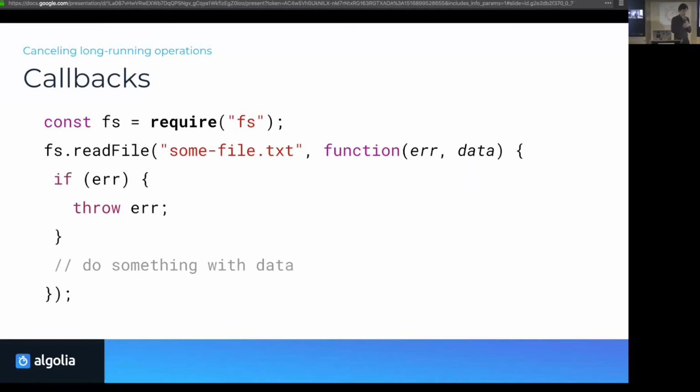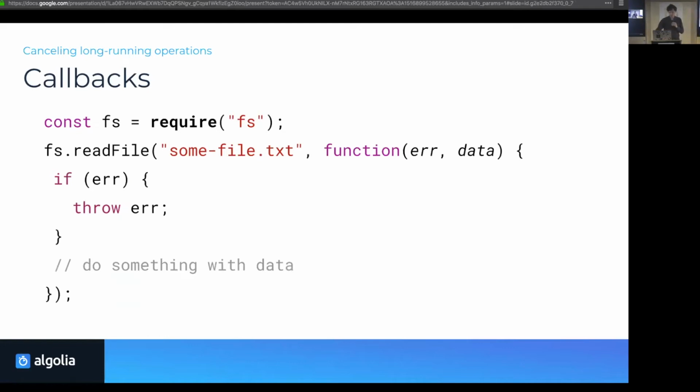There's something very important to consider here, as this is completely convention-based. It is all convention that the callback is the last argument, that the error comes first, and that it is null or a falsy value if it is not there. The fact that data or a million other arguments come after that is all possible, and that's kind of a foot gun. You can accidentally make a library which doesn't follow this pattern, for example, has the data first and the error second, because you think, why would I want a null value first? Which was actually what we had in our API client a long time ago.